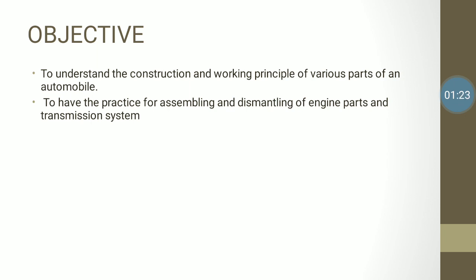Also to have the practice for assembly and dismantling of engine parts and transmission system. When we get to know how they are working and how they are constructed, then we are going to move forward to assemble and dismantle them. What will be their sequence of dismantling, and in the same way what will be the sequence of assembly, we are going to study in the practical parts also.